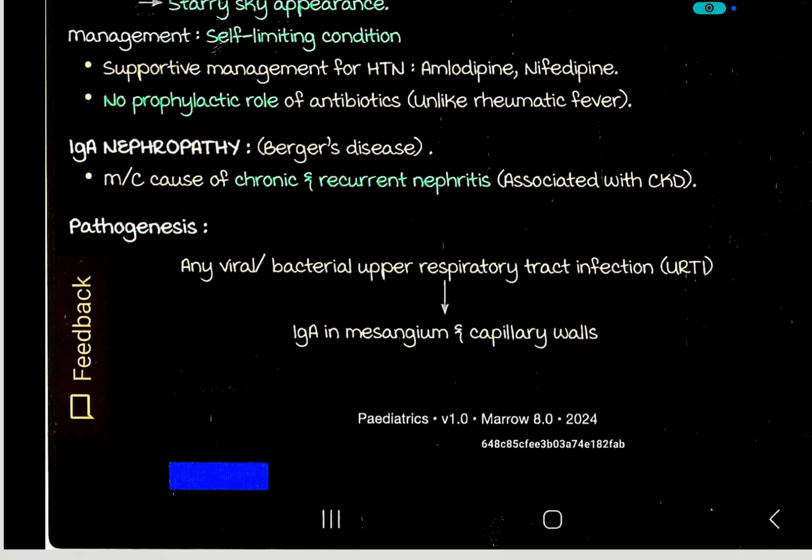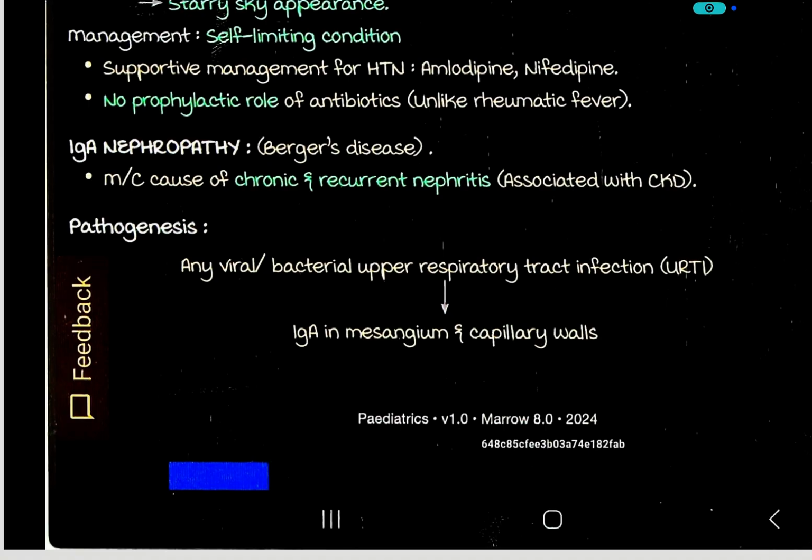IgA nephropathy, also known as Berger's disease. It is the most common cause of chronic and recurrent nephritis associated with chronic kidney disease. Pathogenesis: any viral or bacterial upper respiratory tract infection, followed by IgA in mesangium and capillary walls.